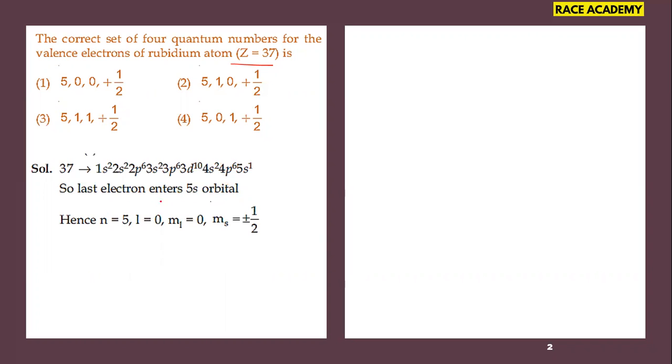Here for 5s, the n value is 5, the s orbital L value is 0, that is the azimuthal quantum number value, and the magnetic quantum number value is also 0, depending on the L value. For the spin quantum number, only one electron is there, so it is plus 1 by 2. According to all these observations, it matches our first option. So the first option is the right option for this question. Hope you understand. This is asked from atomic structure. Let us move on to the next one.